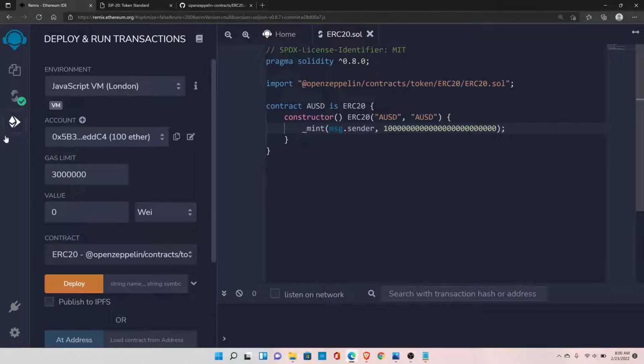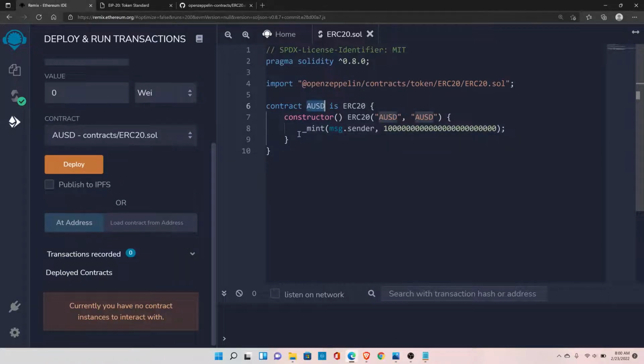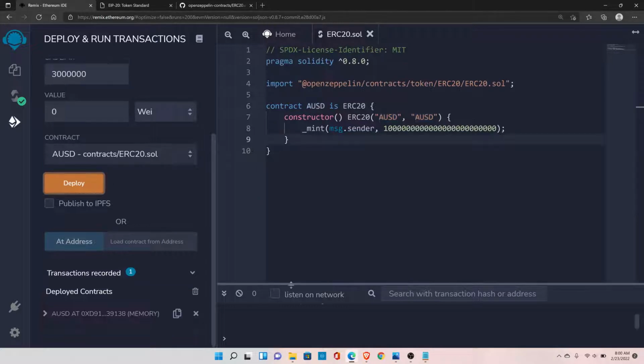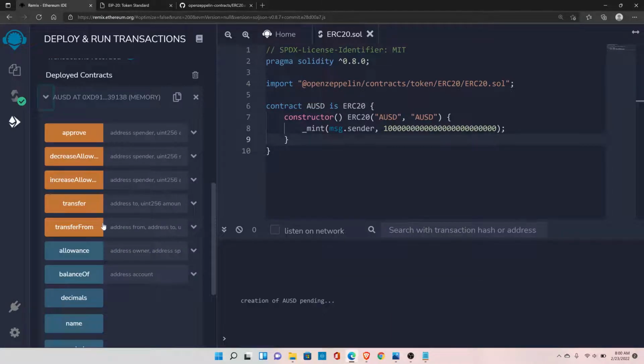Choose the correct file, AUSD. So which is this contract. We want to deploy this. Now deploy. And awesome, our transaction is successful and the contract is deployed. You can see all these functions are available now.